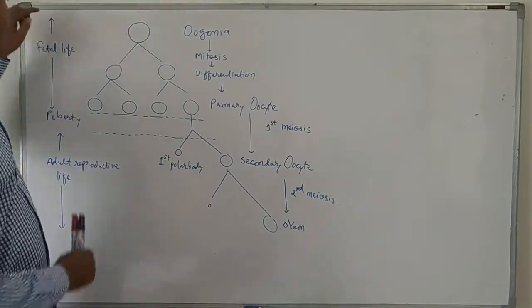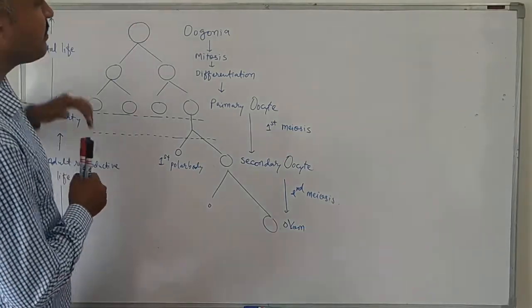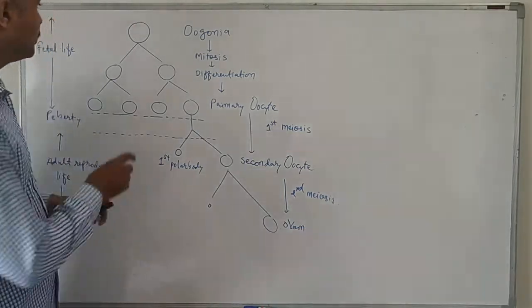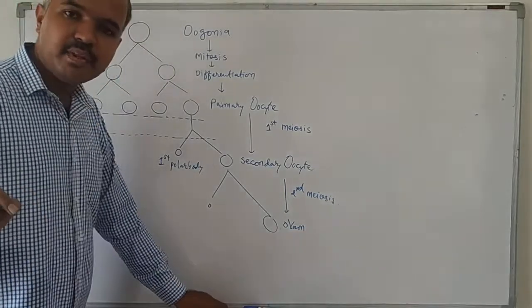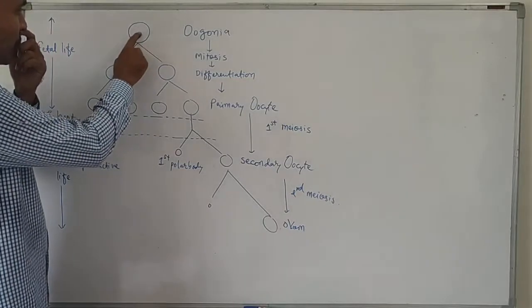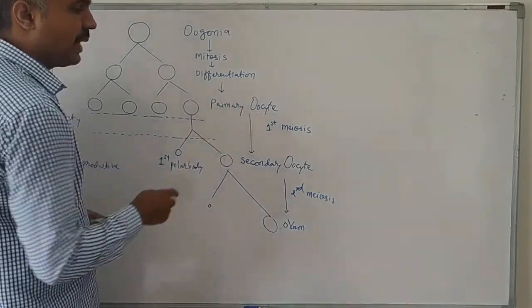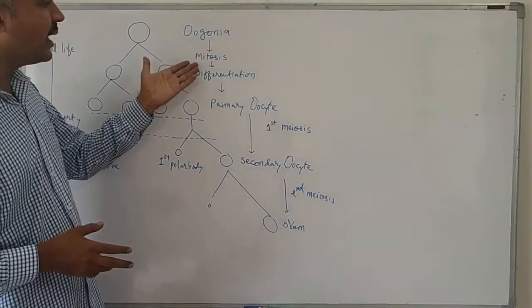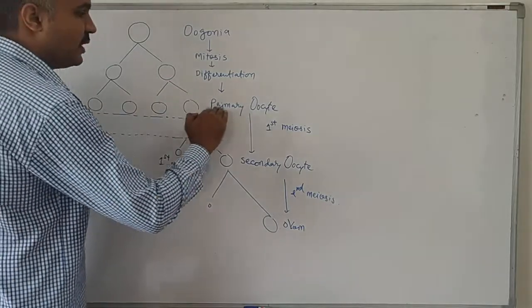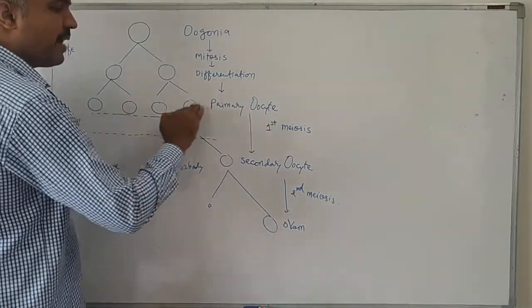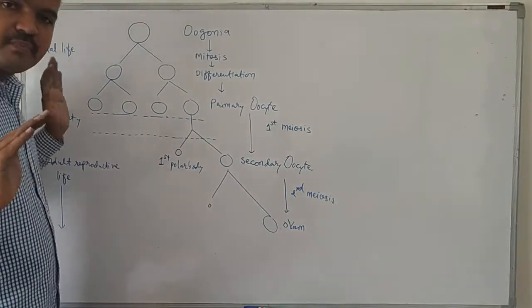So during the embryonic life or fetal life, oogonia are present in the ovary of the female fetus. These oogonia undergo mitosis and differentiation, and then they produce primary oocytes. So multiple primary oocytes are produced during the fetal life of the female fetus.